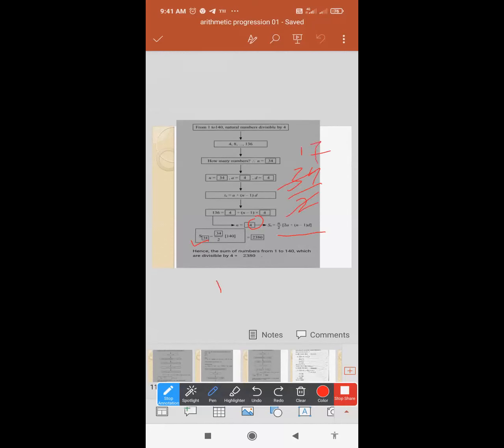So 17 into 140. What value you will get? Final value is 2380. 2380 is your final value. Hence the sum of the number from 1 to 140 which are divisible by 4 is 2380. Okay. This type of question, this is your activity question class.